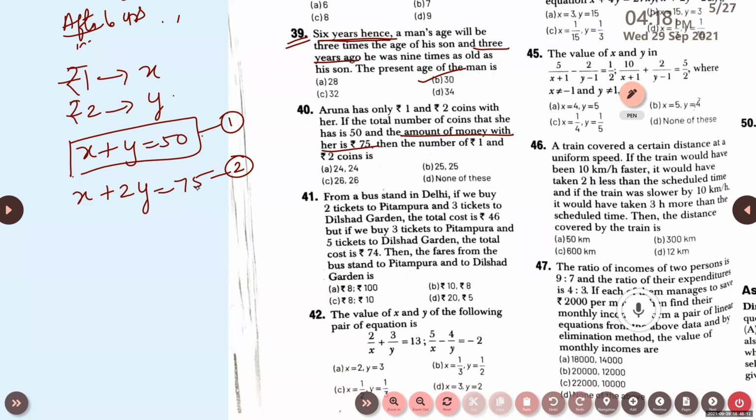B, 25, 25. One second, I'll check it. Yes, correct. 25, 25. X plus Y is 50. John, are you getting this answer? Yes, ma'am, I get it.